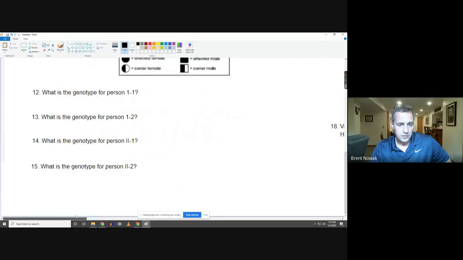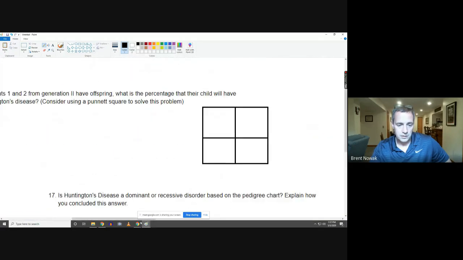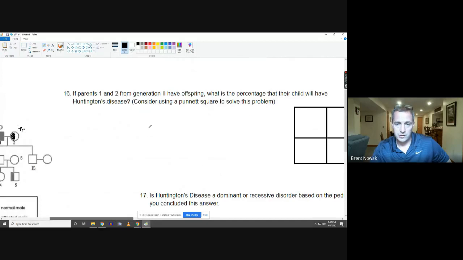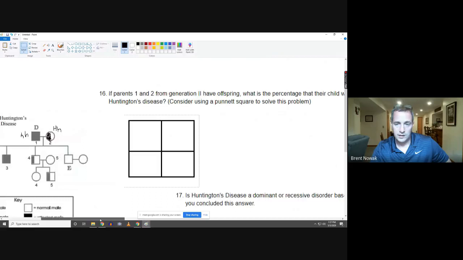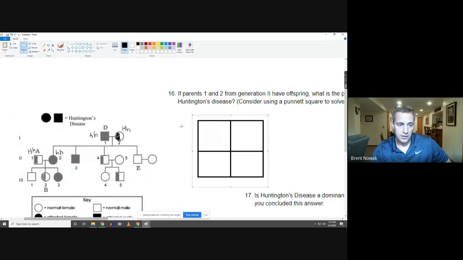Okay, so number 16: if parents 1 and 2 from generation 2 have offspring, what is the percentage their child will have Huntington's disease? All right, let's take a moment and look at this. Let's scoot this over. I tried to lay all this out for you so we can edit it. Parents 1 and 2 from generation 2. Okay, so we have capital H, lowercase h, and then we have lowercase h. These parents were taken here.